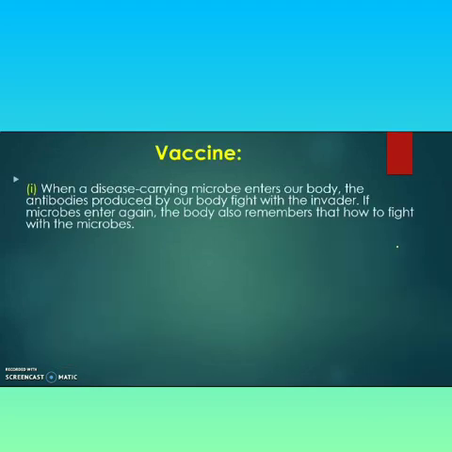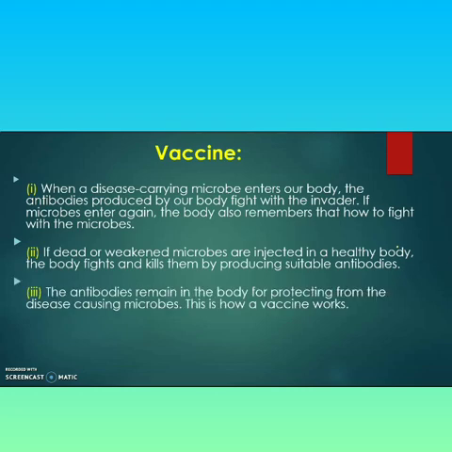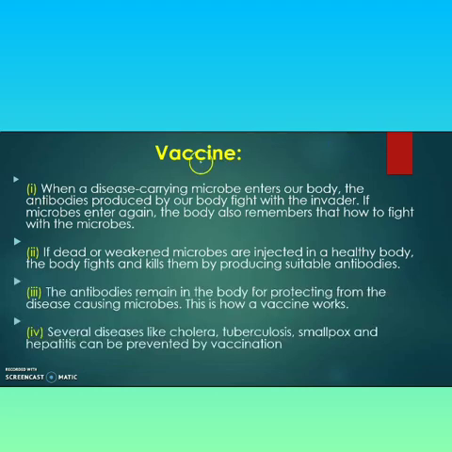Vaccine. This is a very important topic. When disease-causing microbes enter our body, antibodies are produced by our body to fight the invader. What are the invaders? Invaders are these disease-causing microorganisms. If microbes enter again, the body remembers how to fight them.